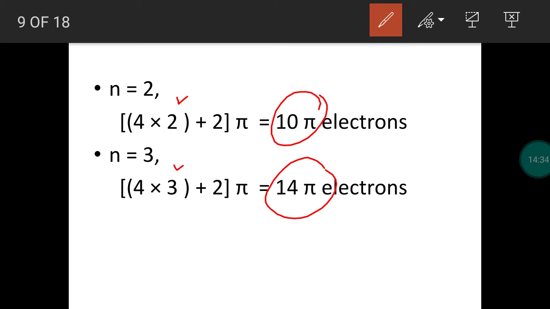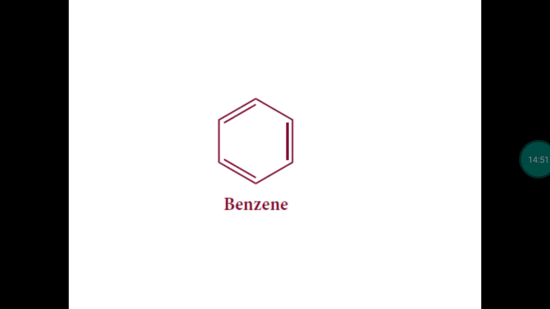Still it will continue. Okay, we can substitute number 4, 5, 6 in the formula. The number of pi electrons will increase. So these are the 3 points used to find whether a compound is aromatic or not. We can take some examples. We are going to find whether a compound is aromatic or not. First, the simplest member of aromatic hydrocarbon is benzene. Its molecular formula is C6H6. First point, the compound is a planar one.